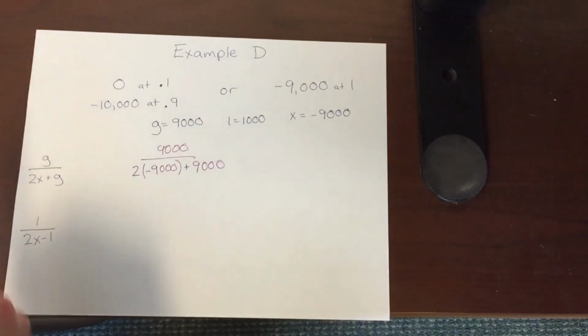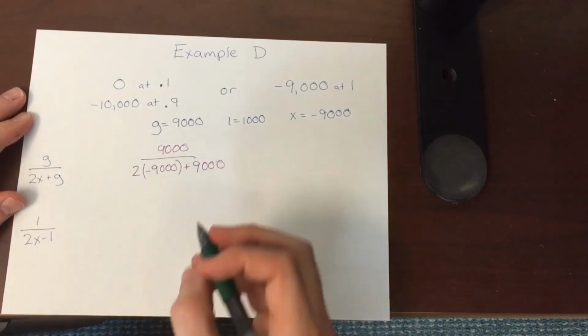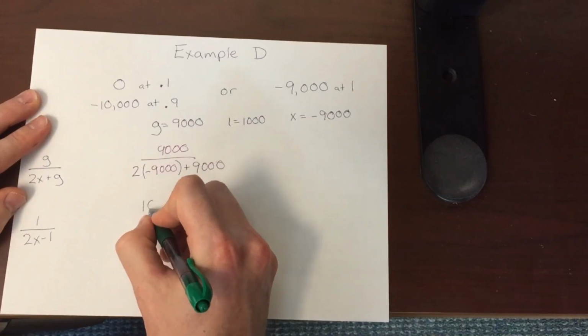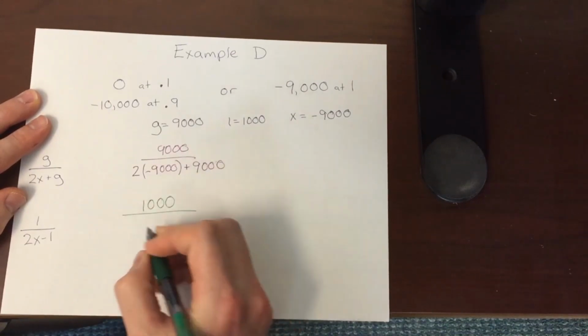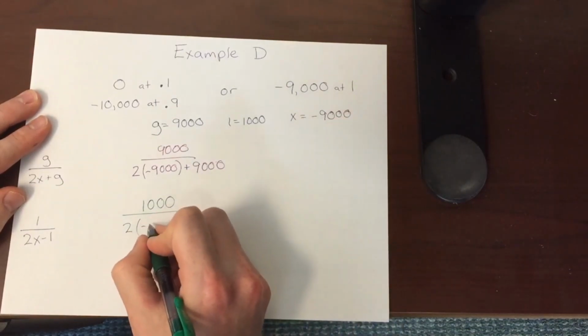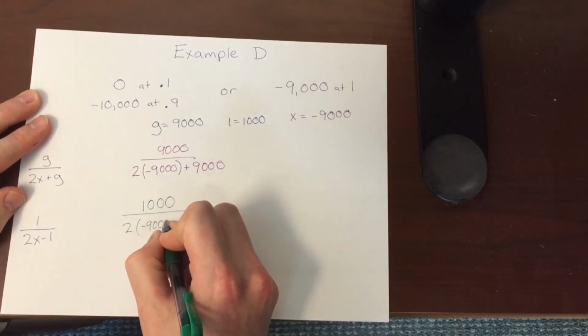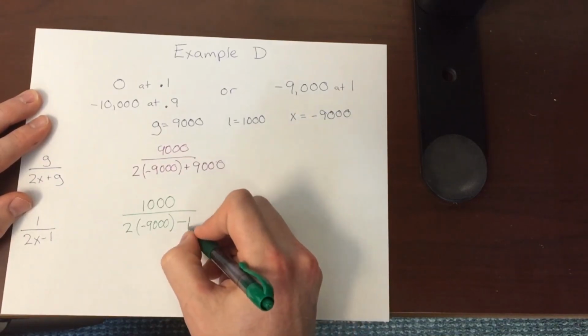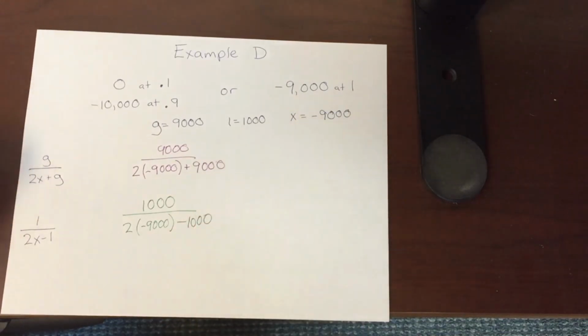Right? And now let's plug into our loss salience function. So L, the loss, which is 1,000, over 2 times the reference point X, negative 9,000, minus our loss amount, which again is 1,000.